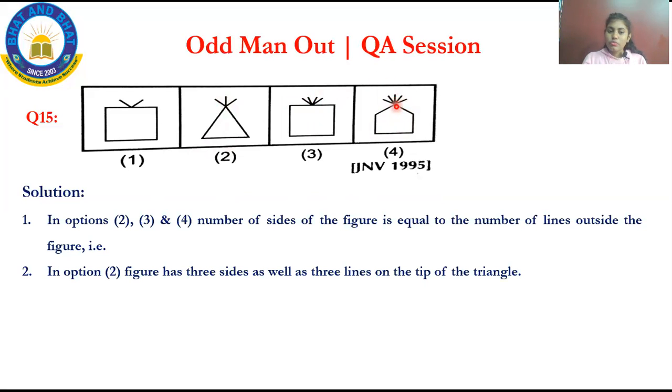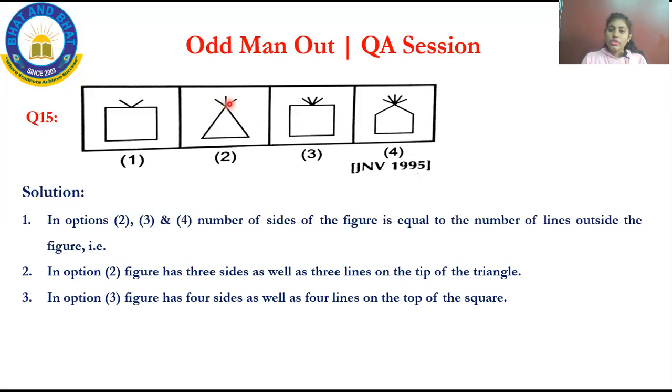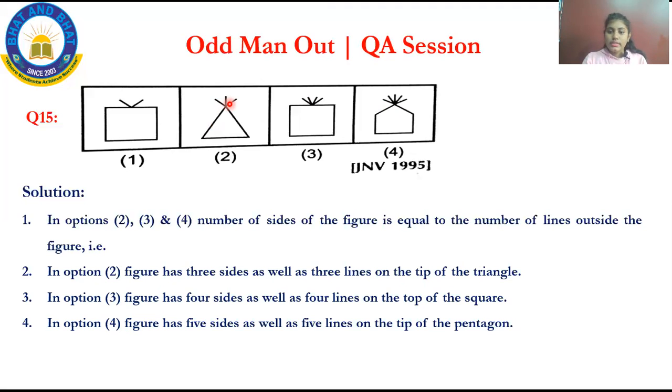So what is the correct option? In option 2, the figure has 3 sides as well as 3 lines at the tips. In option 3, the figure has 4 sides, that is a rectangle or square, and the tips also have 4 lines. The last one, option 4, has 5 sides, and the tips also have 5, like a pentagon. As I said, a 5-sided figure is called a pentagon.